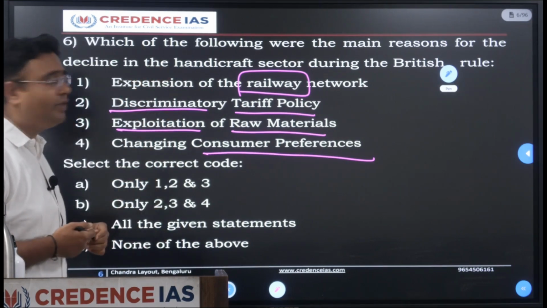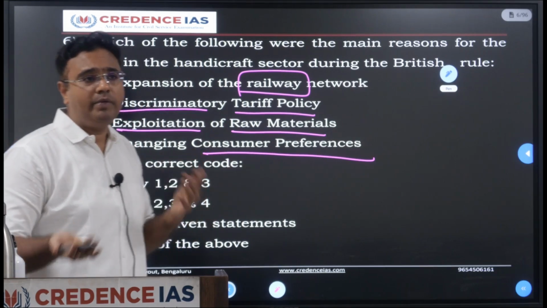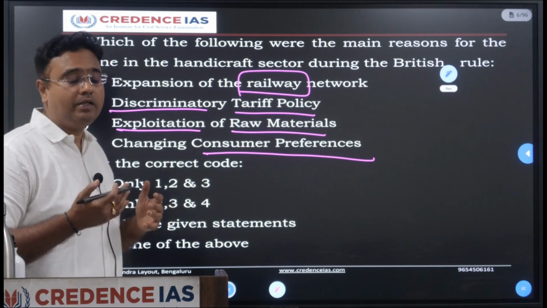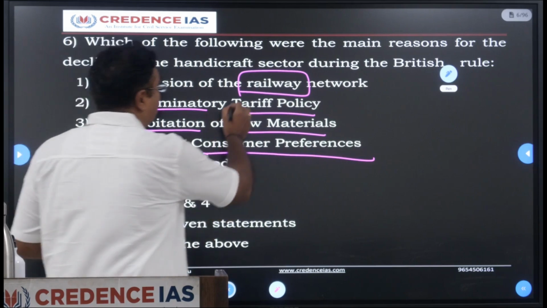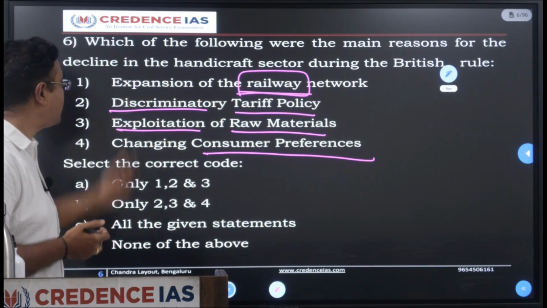Majorly the British came with an idea of expansion of the railways to transport the raw materials to the port so that they can export to the UK, so that they can manufacture the textiles there. The raw materials were majorly shipped out of the country using the railway networks. So that is correct.